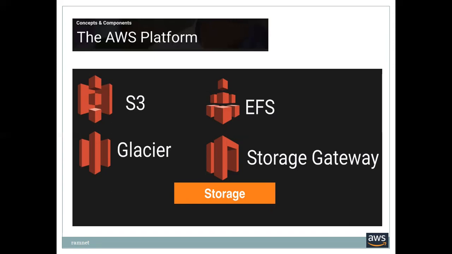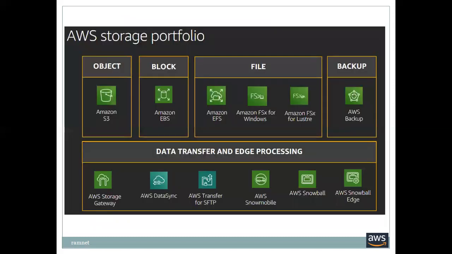EFS means Elastic File Service. Glacier is for infrequently accessed storage. Storage Gateway we can configure. In the storage portfolio, every file is called an object. Block storage is called EBS, Elastic Block Storage, which is used for OS related things. File storage, if you like to see, Amazon EFS, Amazon FSx for Windows, Amazon FSx for Lustre, and we can do the backup also.